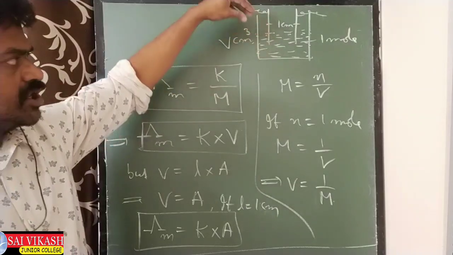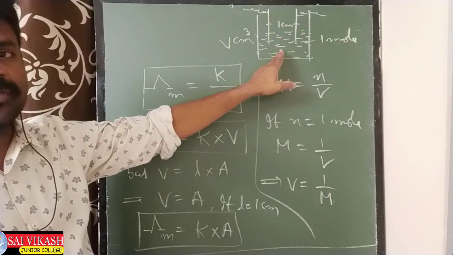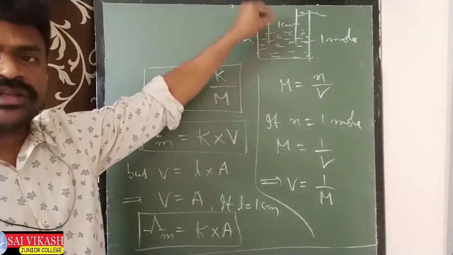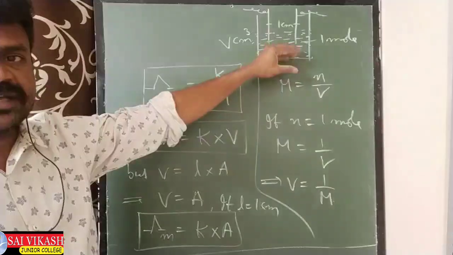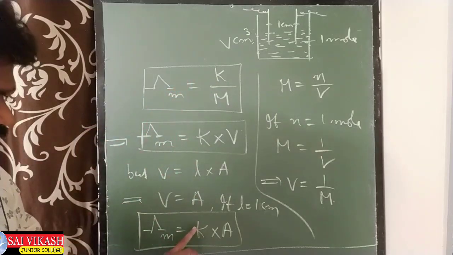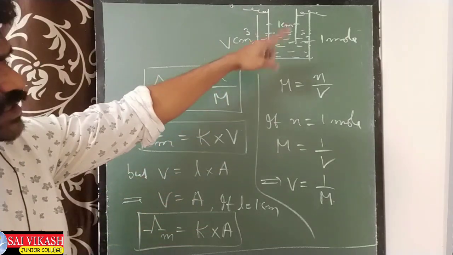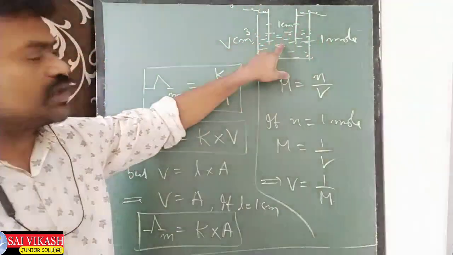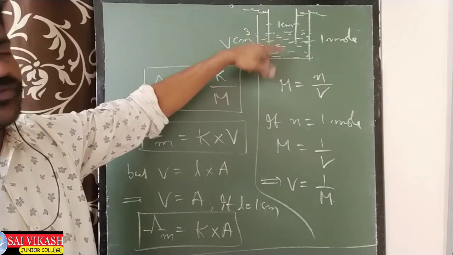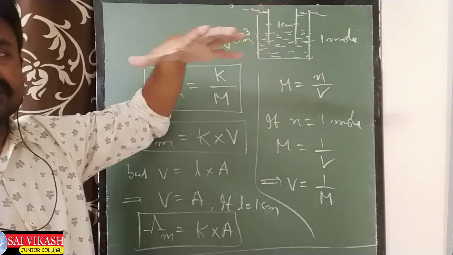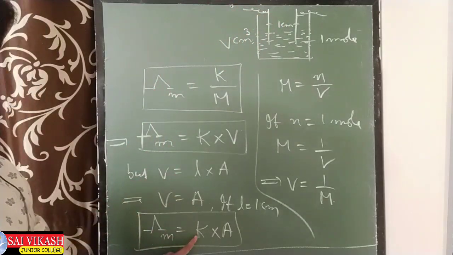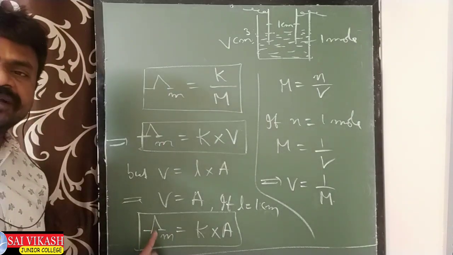In this case, whatever ions are forming from the 1 mole of the electrolyte, through all these ions of 1 mole of electrolyte of V centimeter cube of volume, in which the electrodes are separated by 1 centimeter, whatever the conductivity comes, that is called molar conductivity.